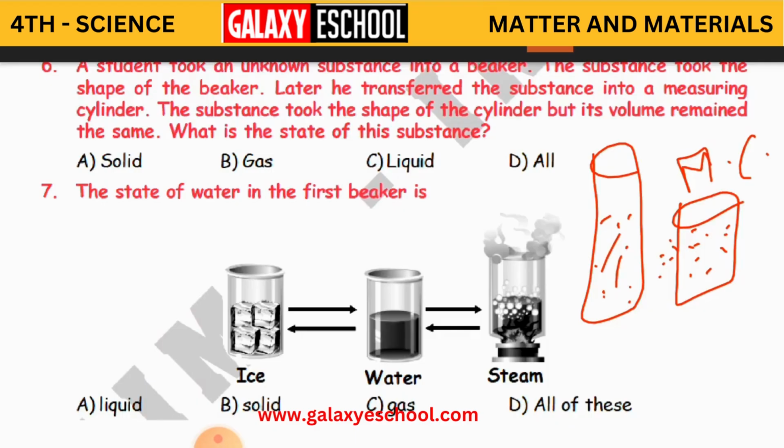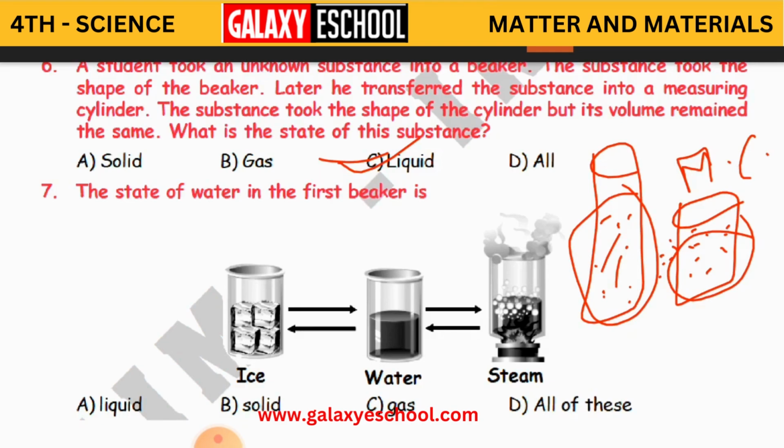What is the state of the substance? Which type of matter is this? Is it solid? Is it gas? Is it liquid, or all? And the answer is what, children? C, liquid. So why? Because liquid only can take the shape of any container without changing the volume. It doesn't have a definite shape, but the volume remains the same. So that is why liquid is the correct answer.